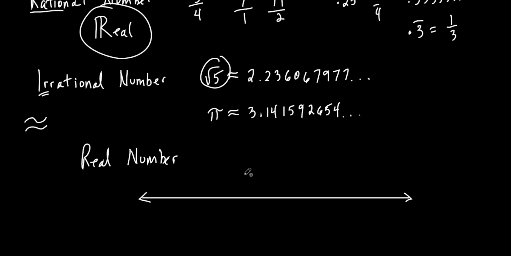So like 0.723, is that a real number? Absolutely. That's somewhere on the number line. Okay, any number you could think of. You're thinking, well, Mr. Hamrick, what numbers aren't on the number line? Good question. I'm glad you asked. Anybody know? There's another set of numbers. Maybe in Algebra 2 you might have dealt with this stuff. Maybe not. They're called imaginary numbers. Have you dealt with imaginary numbers? Have you talked about them? That's right. There are things called imaginary numbers. We will get into that this year.